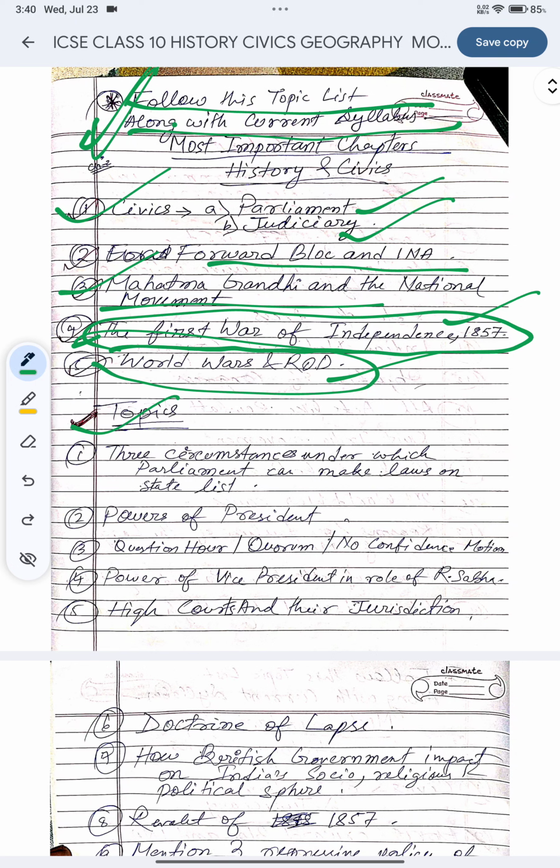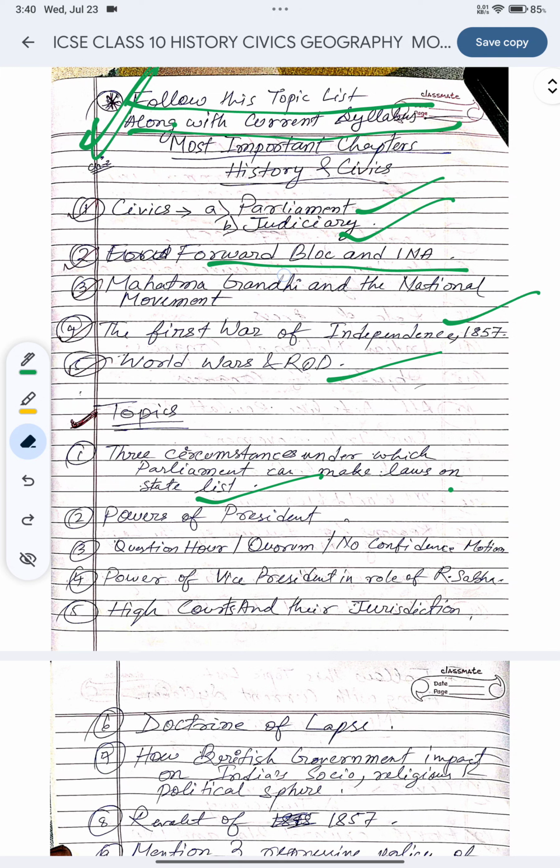Next topic, three circumstances under which Parliament can make laws on state list. Above are only chapter names. These are all chapter names from history and civics which are important. Then I minutely studied each and every topic from previous years and brought them before you.